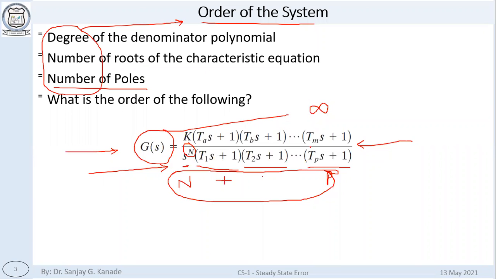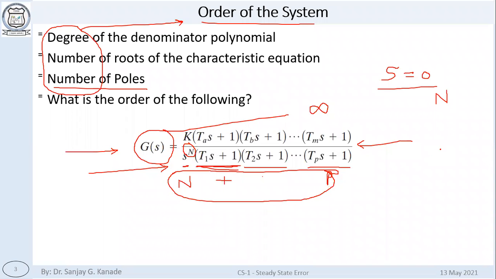Each of these gives a solution: 1 plus T1 s, 1 plus T2 s, and if any of these becomes 0, the value of G(s) becomes infinite. Right? So each of these is a pole. Similarly s raised to n means s equal to 0. These are also poles, and there are n of them. n poles at origin, s equal to 0. So the total order of the system is n plus p.